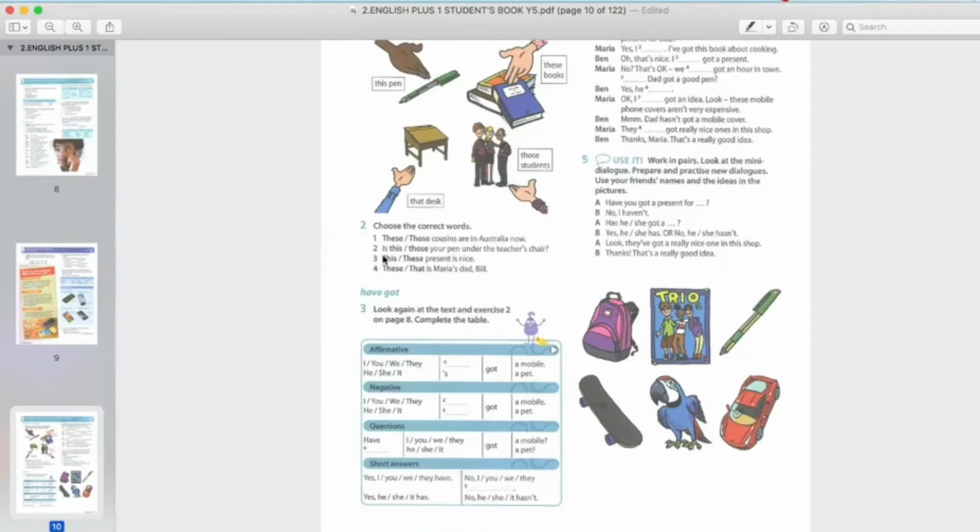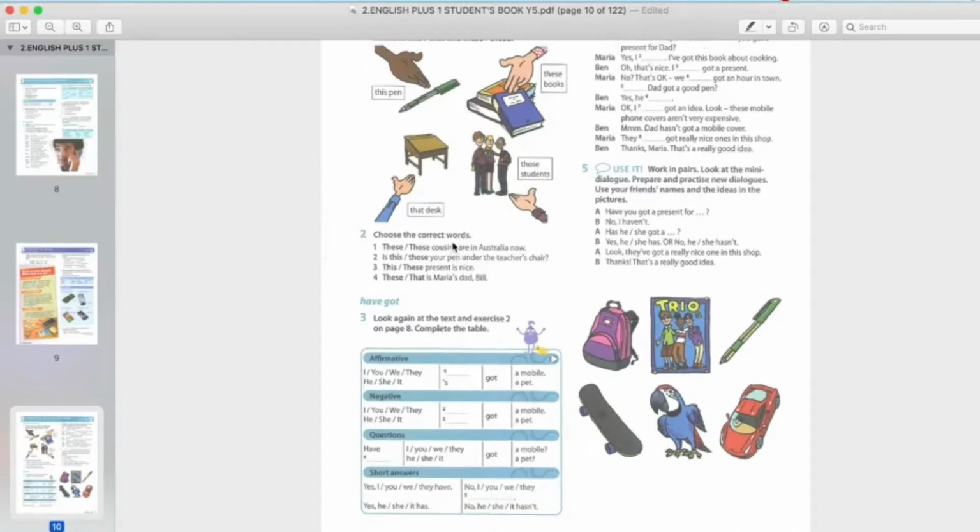These or those cousins are in Australia now. Tapi tak ada gambar. How are we going to know? Dia dekat ke, dia jauh ke, dia banyak ke, dia sikit? Macam mana nak tahu kan? So actually, the clue has been given to you in the sentence. Dia bagi petunjuk dia dalam ayat. The clue or the keyword, kata kunci dia is cousins. One or many here ada S. So banyak, ramai. These ramai, those pun ramai. Tapi kita nak tahu dekat ke jauh ni.